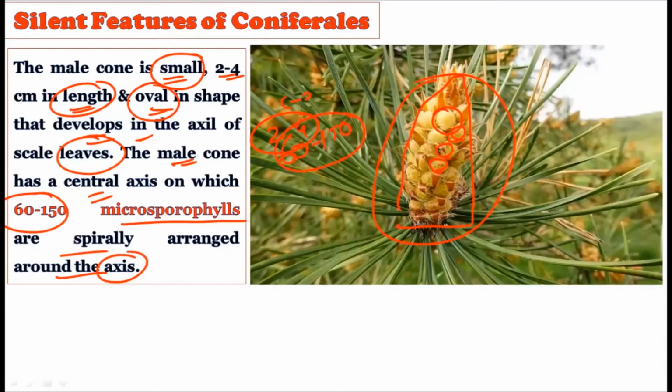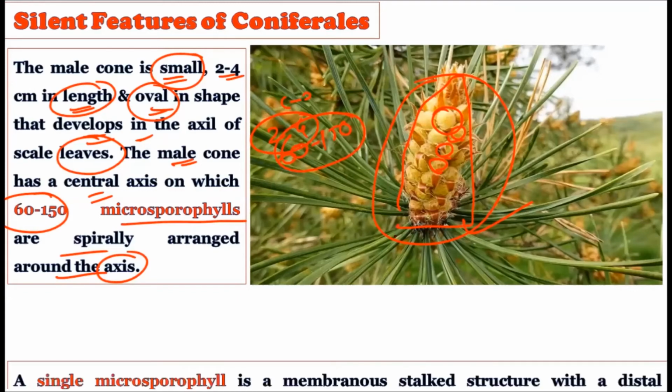So there is a male cone. The male cone has microsporophylls, and they can vary from 60 to 150 in number. They are spirally arranged on the axis. Observe in this picture, they are spirally arranged on this particular axis. So when talking about the male cones, they are 2 to 4 centimeter in length, oval in shape, and generally come out of the axil of the scaly leaves, with 60 to 150 microsporophylls present.